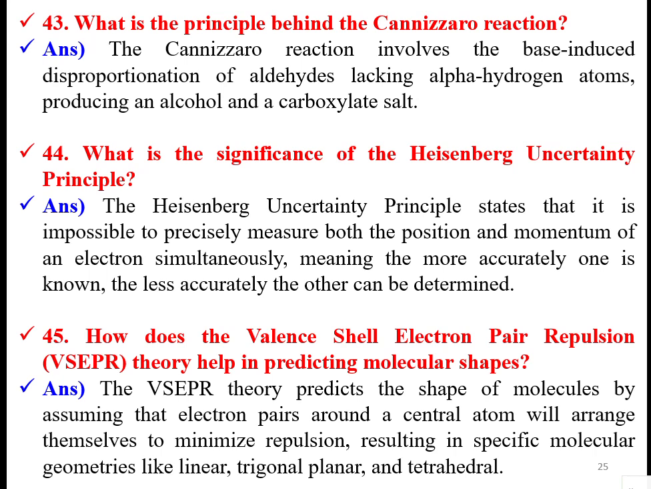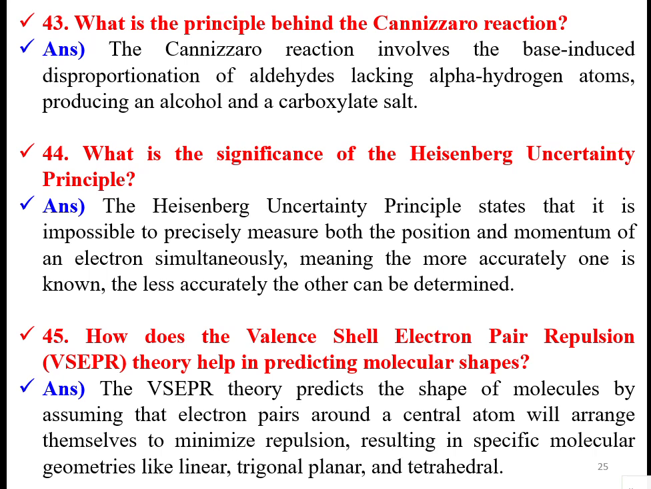The significance of the Heisenberg uncertainty principle states, as we have already seen, that it is impossible to precisely measure both the position and momentum of an electron simultaneously, meaning the more accurately one is known, the less accurately the other can be determined.